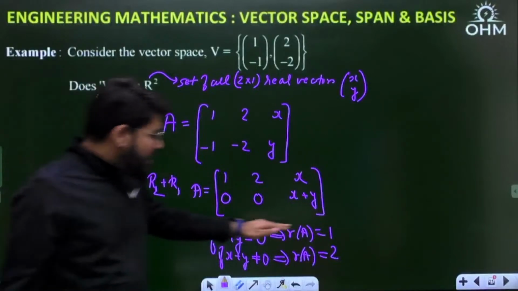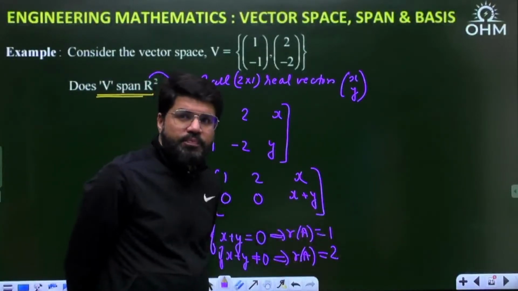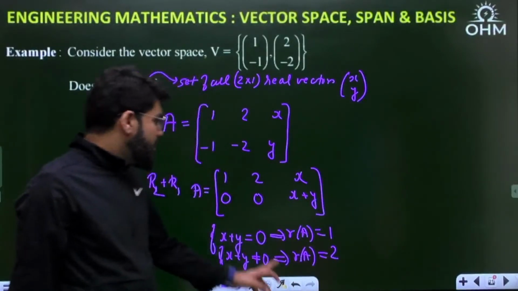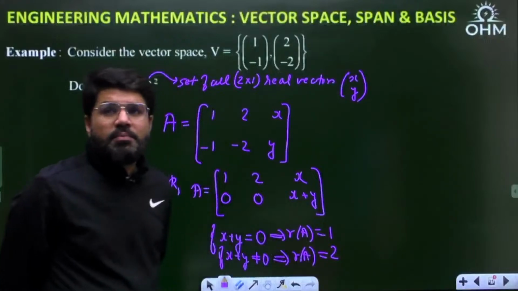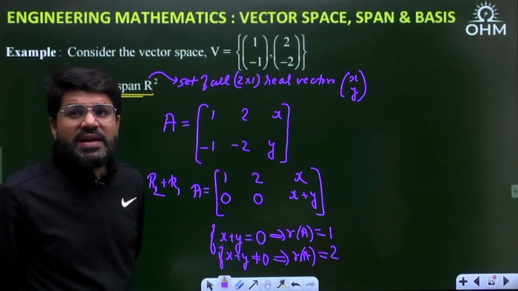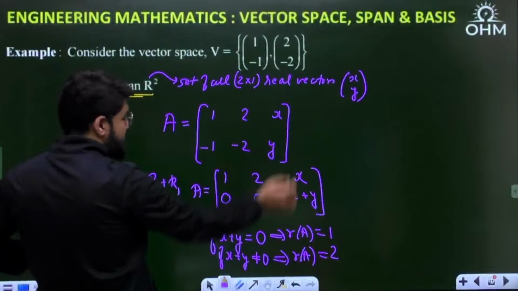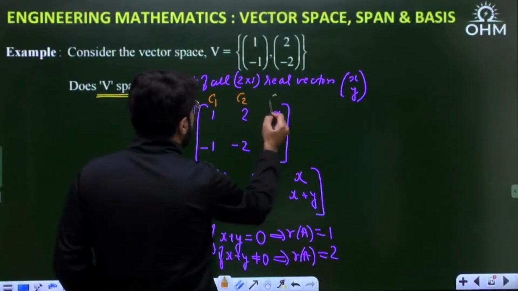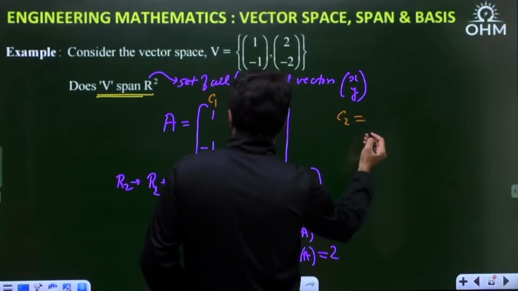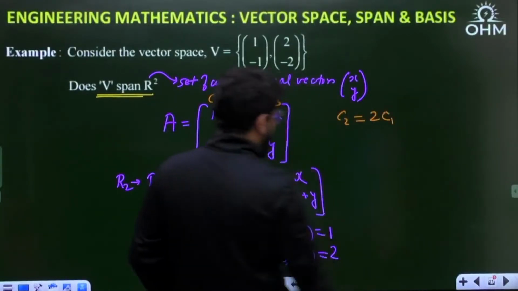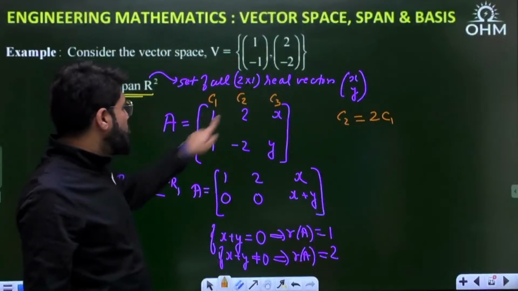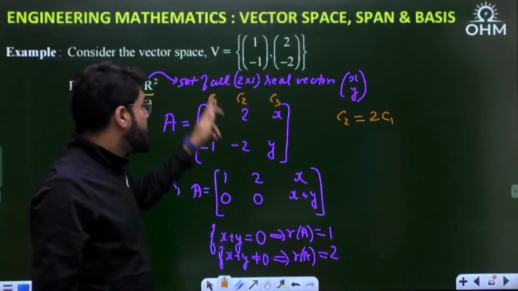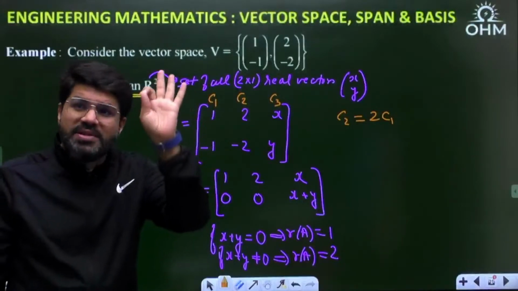Now if rank is 1, we have one independent column and two dependent columns. But here, when rank is equal to 2, you have only one dependent column. Which one is the dependent column? Definitely, if you notice this relation, this is column number 1, this is column number 2, this is column number 3, and column number 2 is twice of column number 1. Is that clear? The one dependent column is there 100%.